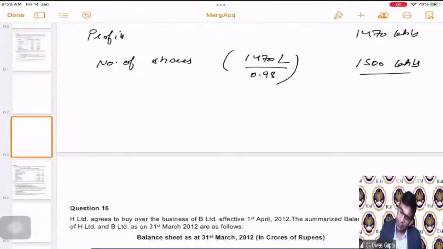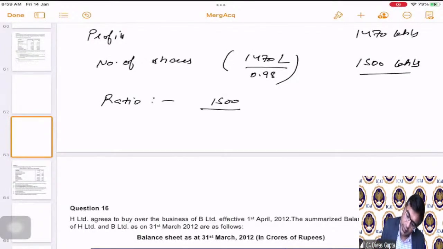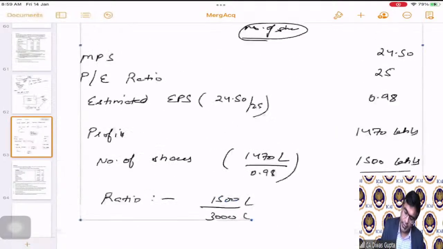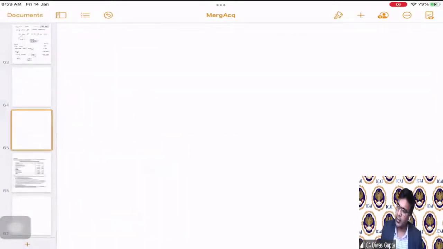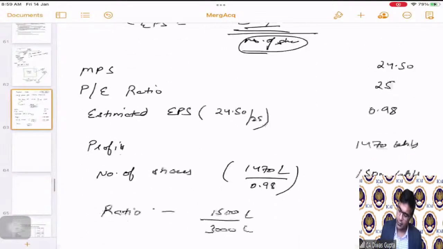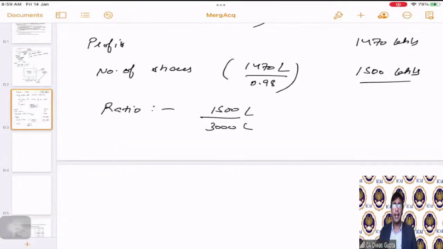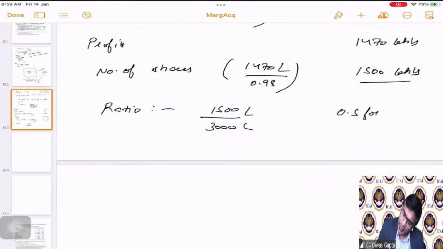So the ratio becomes 1500 divided by 3000 lakhs, because 3000 are the existing number of shares for Fortune India Limited. Correct, students? So it is 1500 divided by 3000. That means 0.5 for one share. This is the ratio.